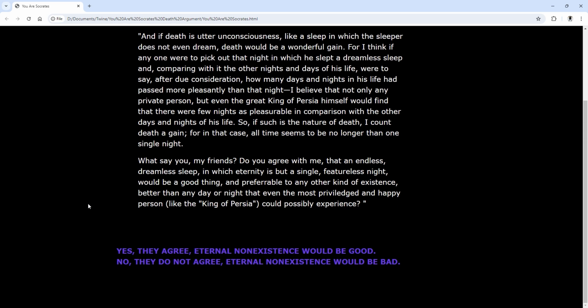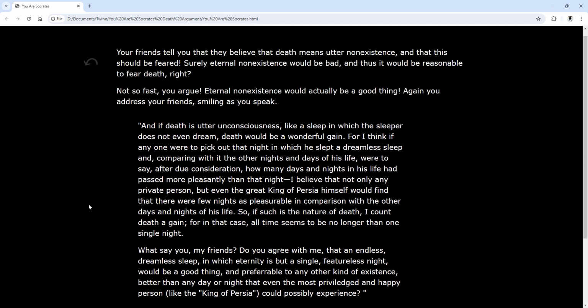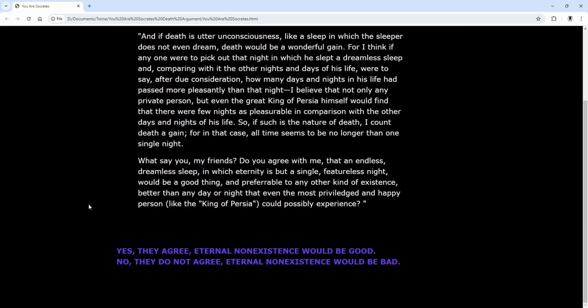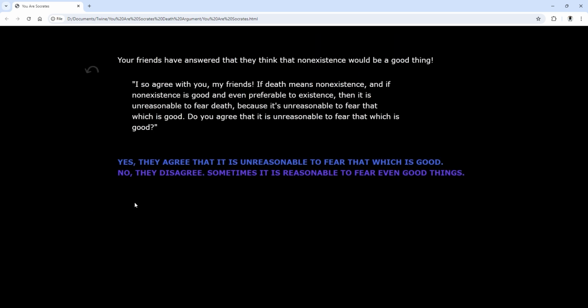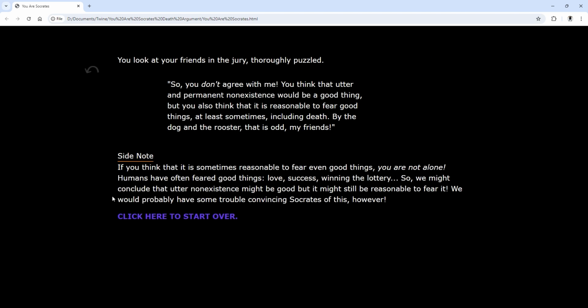Now, if we click on the option that says that Socrates is going to cease to exist, it takes it to this branch of the argument. There are those two main branches of the argument. It takes it to this branch where he says, look, if death is non-existence, that's a good thing. And does the reader agree with this? If they do, then that's the end of it. Oh, no, it's not the end of it. The question is, at this point, whether or not it would be reasonable to fear an outcome that is good. And maybe they disagree. Maybe the reader disagrees with this, in which case it takes you to a page where Socrates tries to argue that it's unreasonable to fear that which is good.